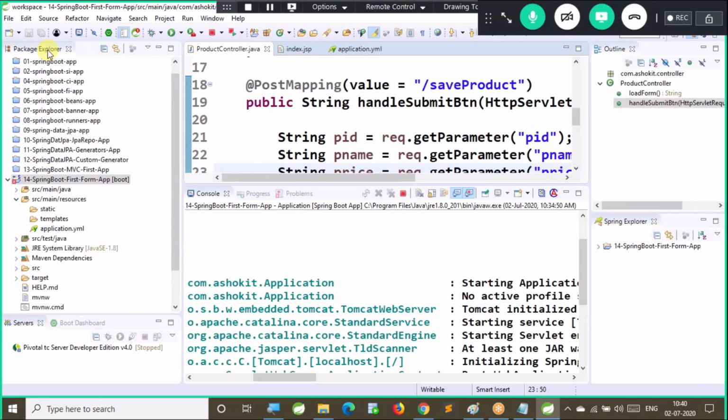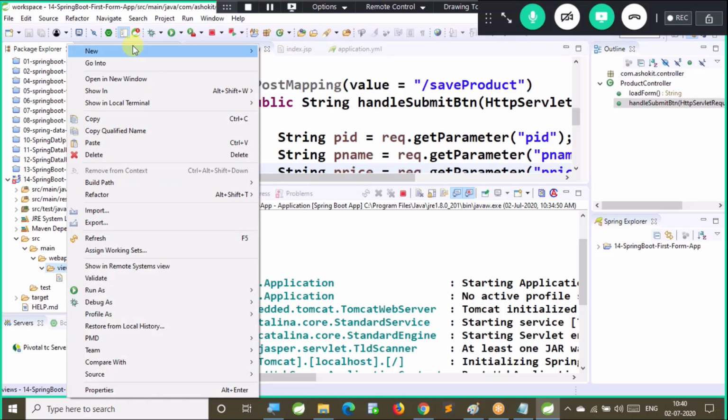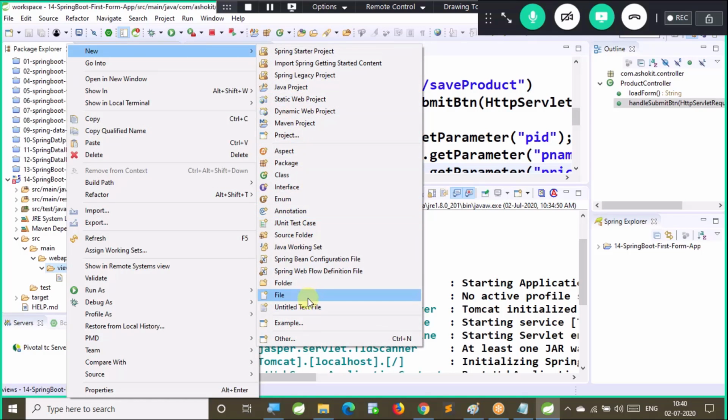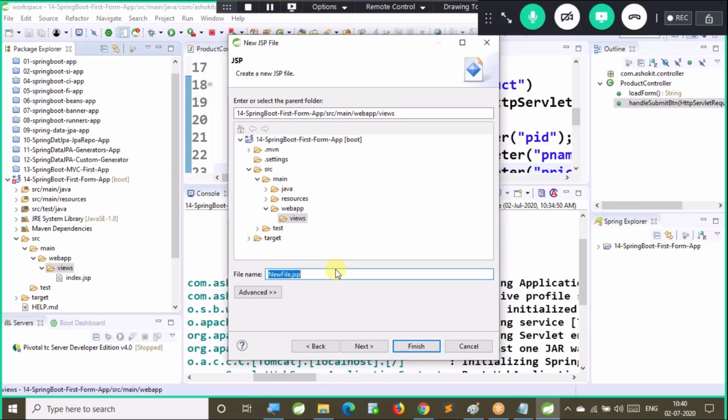Now I need to create one more view which is used to display the success message. That is success.jsp. New other JSP file I'm going to create. Success.jsp. Finish.